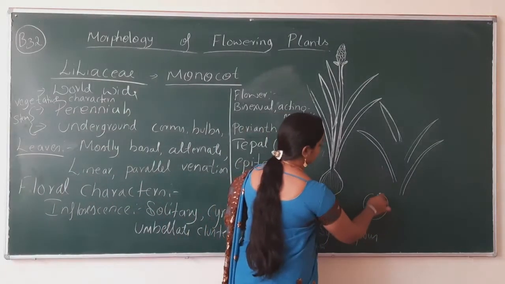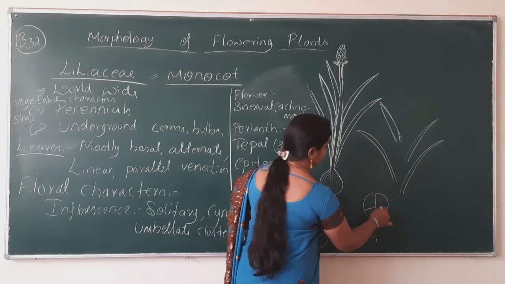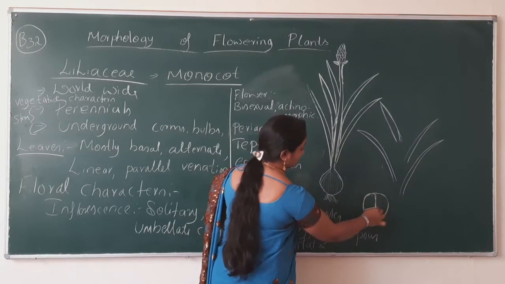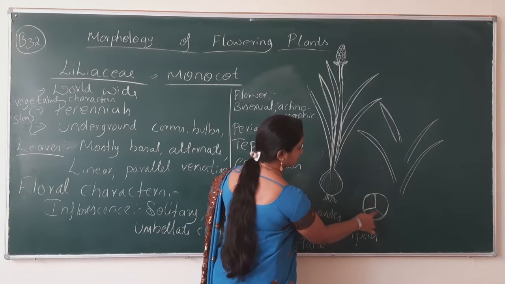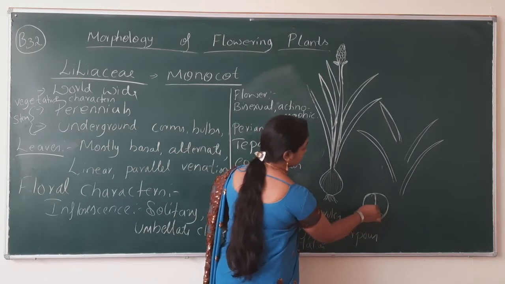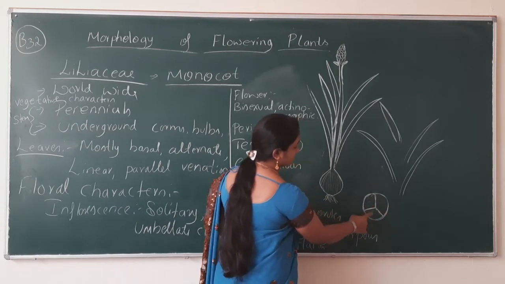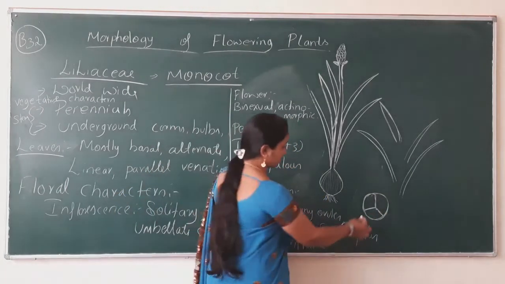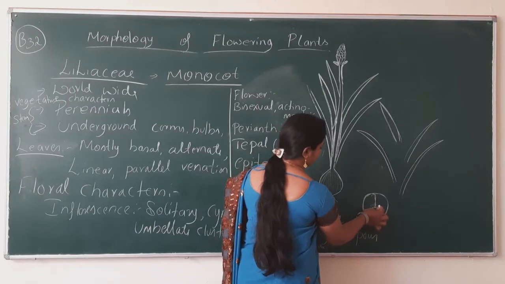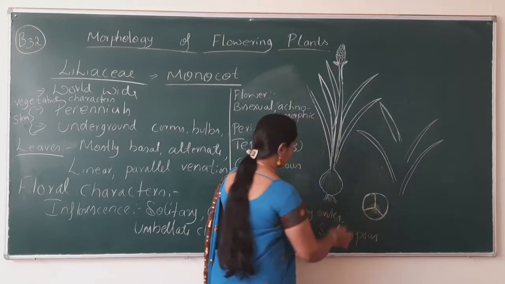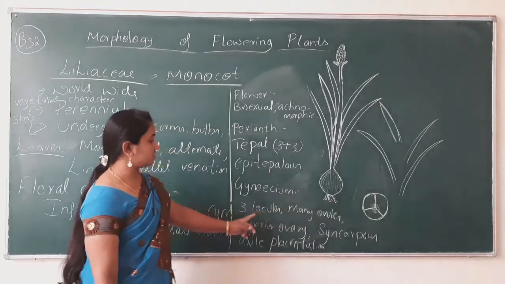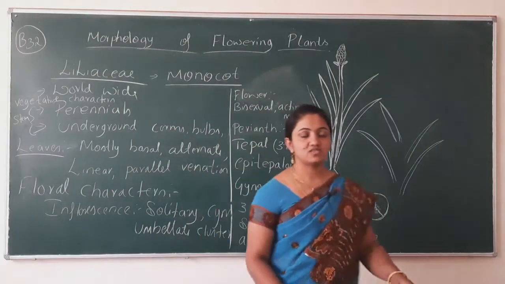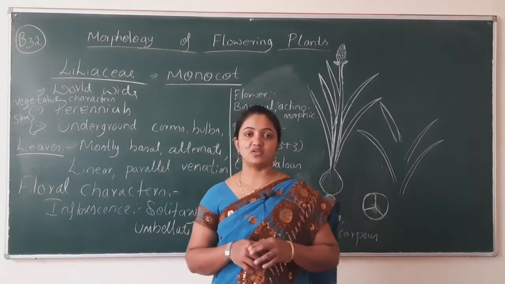Suppose this is the ovary. It has three chambers. In the ovary, it has one locule, second locule, third locule. One chamber, second chamber, third chamber. And each chamber consists of a number of ovules. So that is the meaning of three locules and many ovules. Now what about superior ovary? Superior ovary means what?